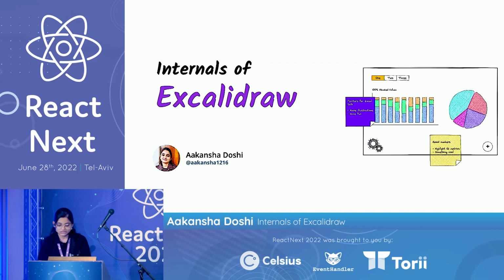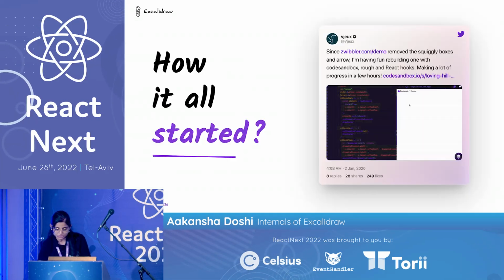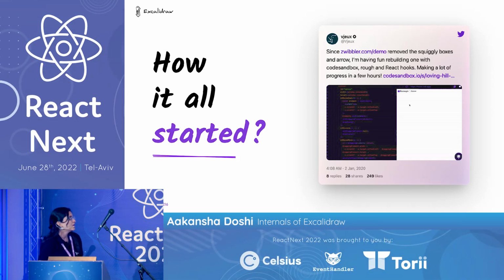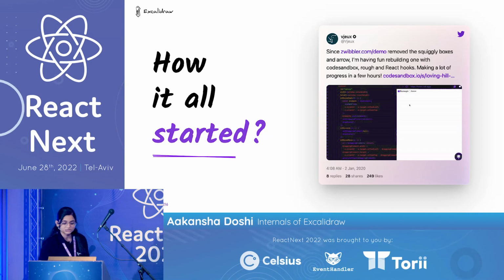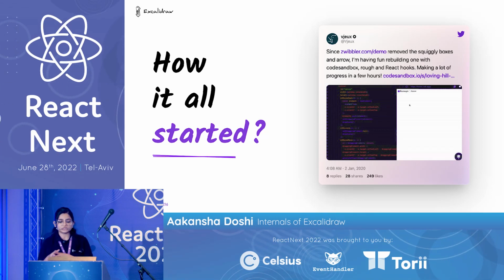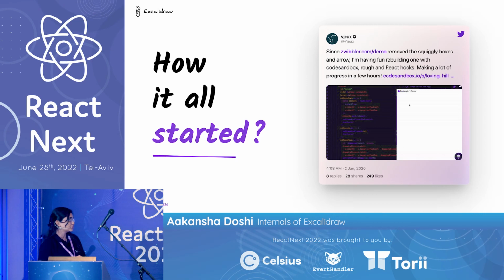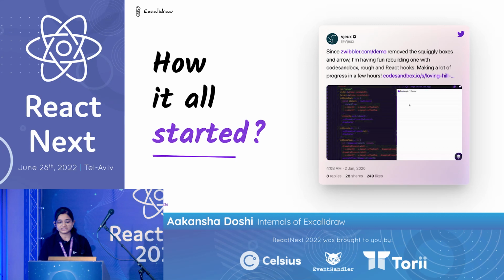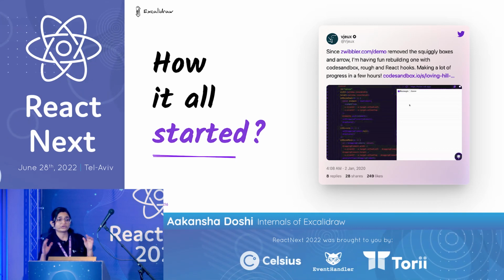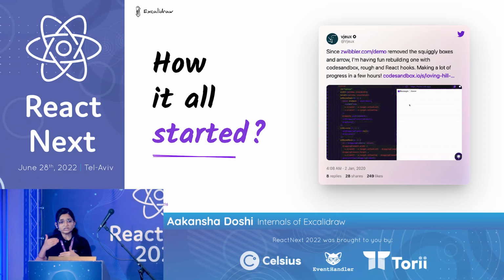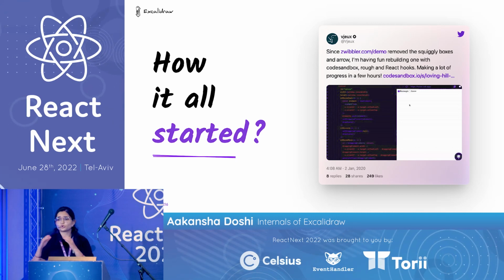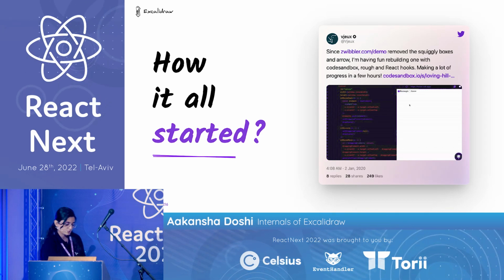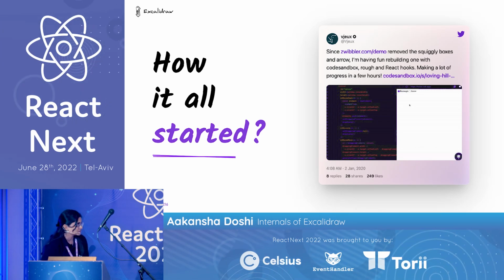So before we dive into the internals, let's have a look at how this project was started. During the lockdown in 2020, when all of us were stuck at home, Viju from Meta started working on a small side project. And he was really inspired by this app called Zwibbler, which is again a drawing app. He tweeted about his side project on 2nd Jan 2020 and got a great response from the community. On 3rd Jan, the repo was set up, it was open source, the domain name was registered, and this side project got its name as Excalidraw. That's how Excalidraw came into existence.